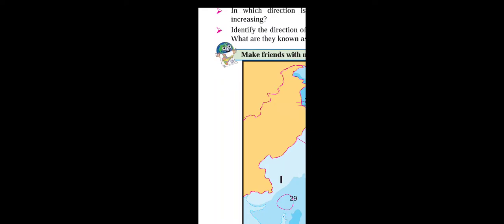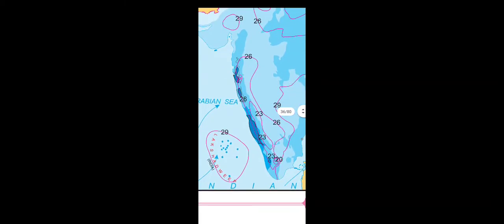Okay, in which direction is the temperature increasing? The temperature is increasing to the south side, because if we study the world map and the climatic conditions, we find that India is, though not too close, close to the equator. Especially the south side is close to the equator, so that's why in the south side the temperature is increasing. Next question is given.